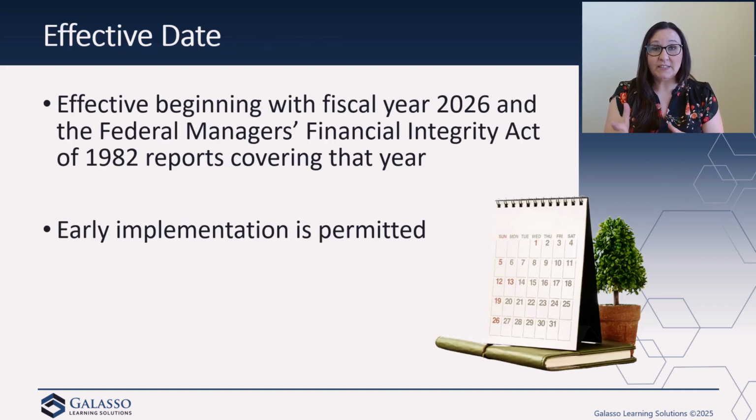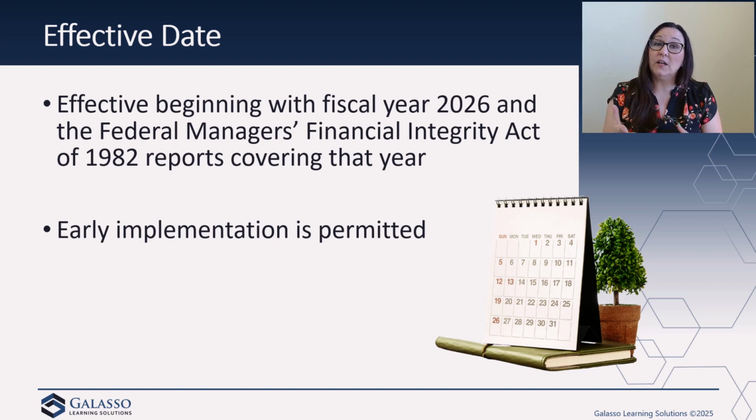So our effective date for this is going to be effective beginning with fiscal year 2026, which is meaning fiscal year beginning October 1st, 2025. So the federal government, their fiscal year end is 9/30 of each year. So your new 2026 fiscal year for the federal government begins on that October 1st, 2025.